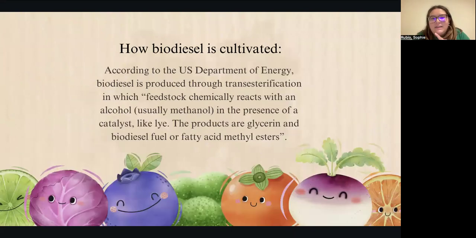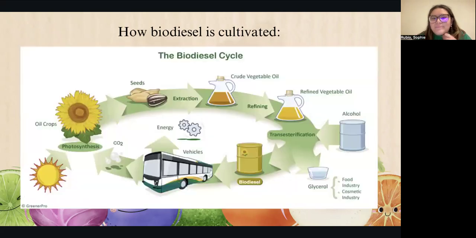So, how's it cultivated? According to the U.S. Department of Energy, biodiesel is produced through transesterification, which is where feedstock chemically reacts with an alcohol, which is usually methanol, in the presence of a catalyst like lye, and it also produces glycerin and biodiesel fuel or fatty acid methyl esters, or FAME. And then here's an image of the biodiesel cycle.